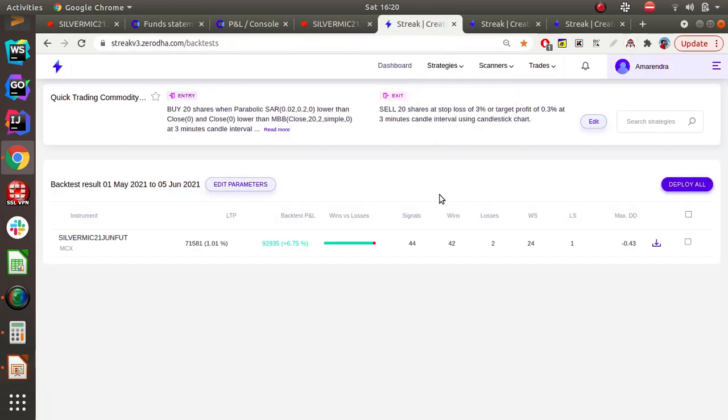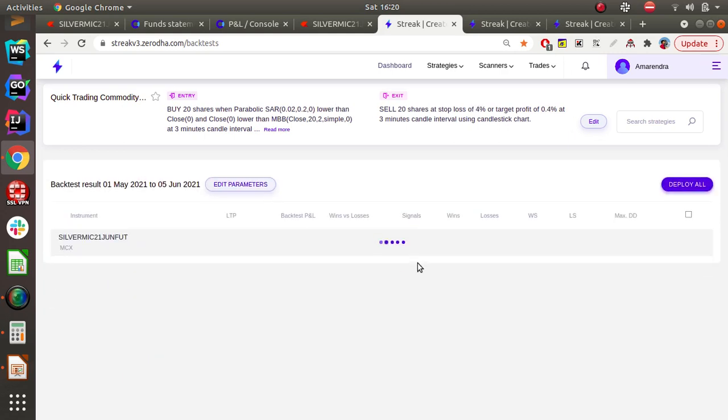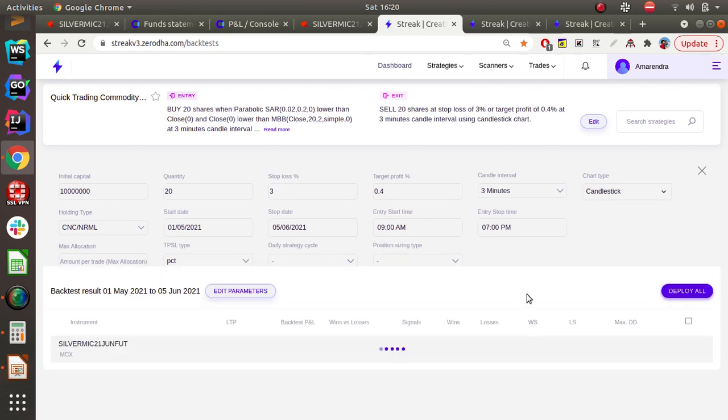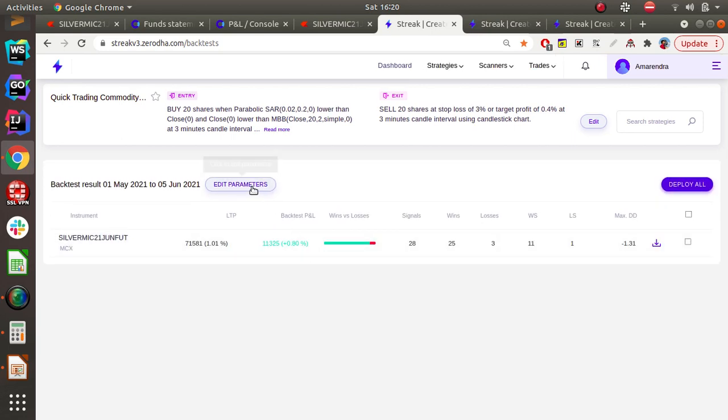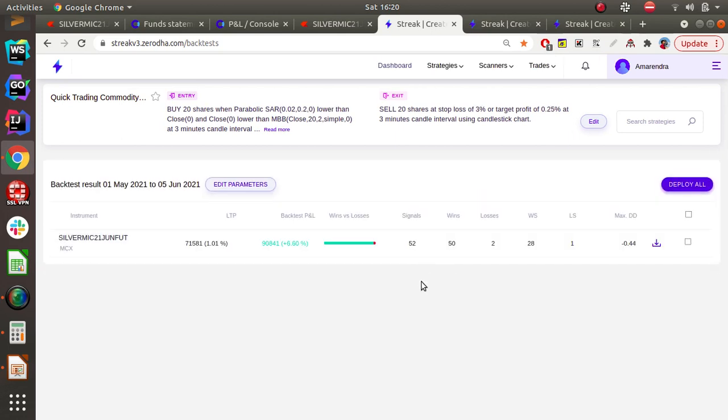So this is how we have traded. 92,000. Still we can adjust more if we are okay with the loss. 37,000, not good numbers. 3 versus 4, 11,000. Let us stick to 2 or 2.5. So these are pretty good results.